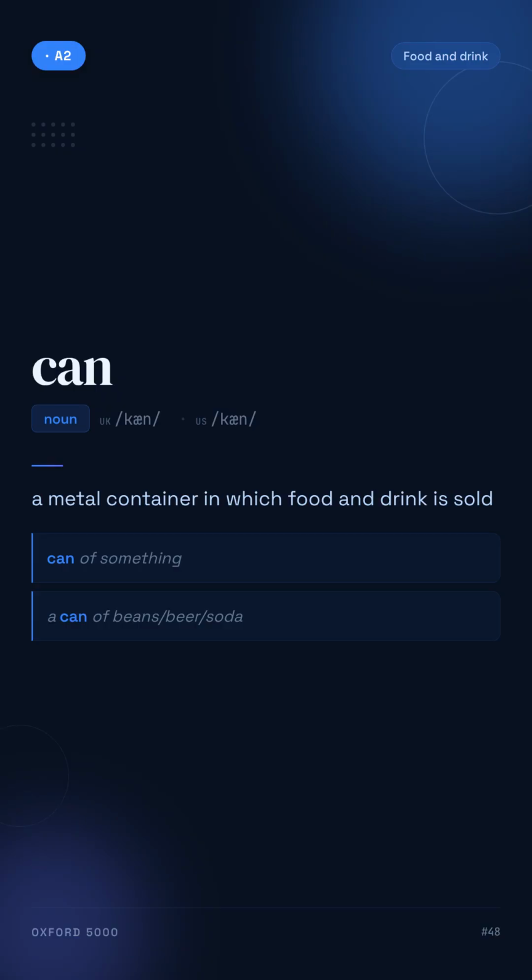Can. A metal container in which food and drink is sold. For example, can of something.